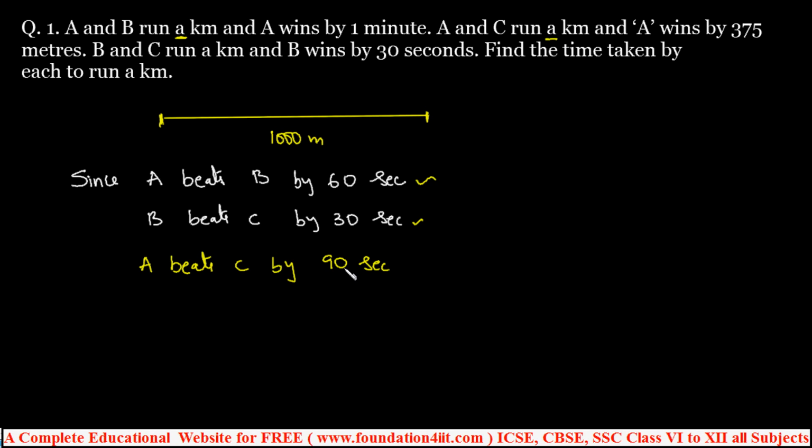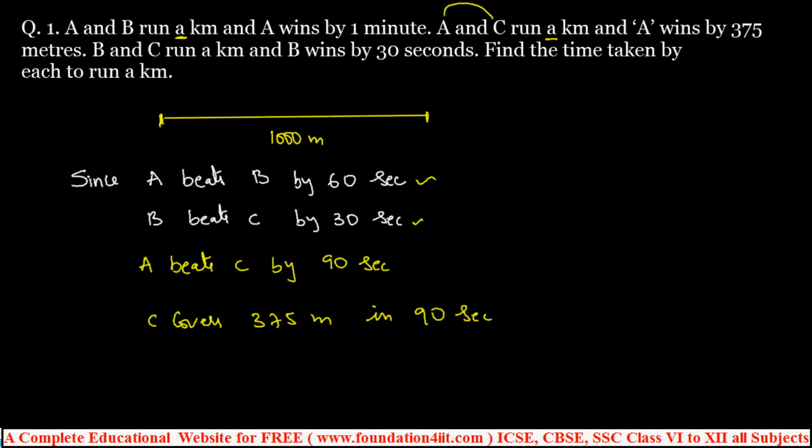Right? But it also says A beats C by 375 meters. One more sentence: A and C run a kilometer, but A wins by 375 meters. So that means C covers 375 meters less, because A already won. A wins by 375 meters. That means C is behind by 375 meters. So C covers 375 meters in 90 seconds.